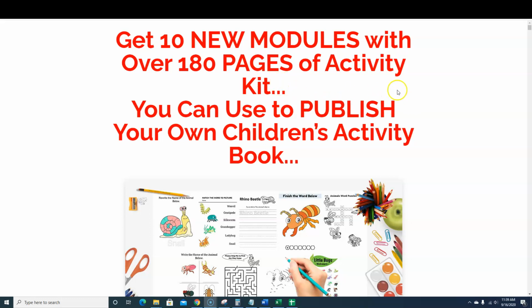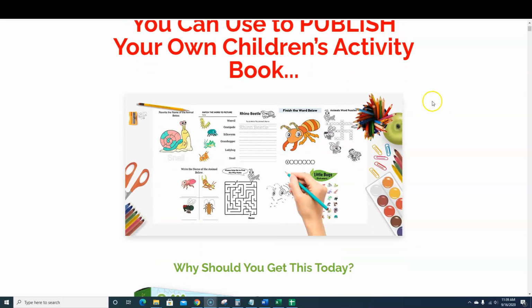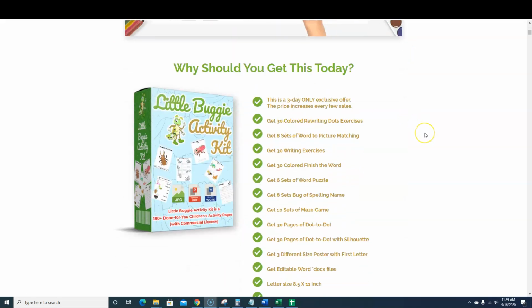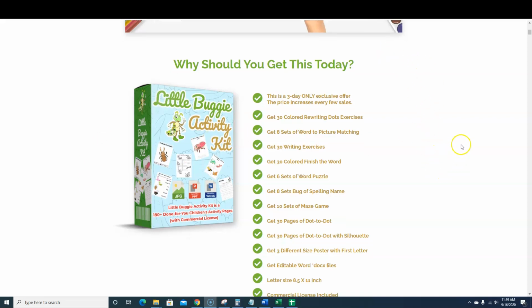So you can use these to publish your own children's activity books. It's kind of the headline, but really what this is, is the Little Buggie activity kit that just hit. It comes out, it has a commercial license. You're able to create any amount of activity books that you want, and all those niches that I just showed you would correlate with this activity book.